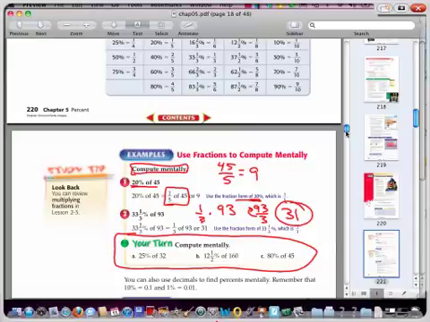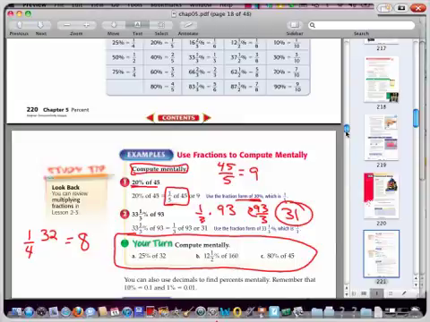All right, so you should have those figured out by now, and hopefully for the first one, you said 25% was 1/4. And so we're trying to find 1/4 of 32. 4 goes into 32 how many times? Well, it goes in 8 times. Okay, so that was A.